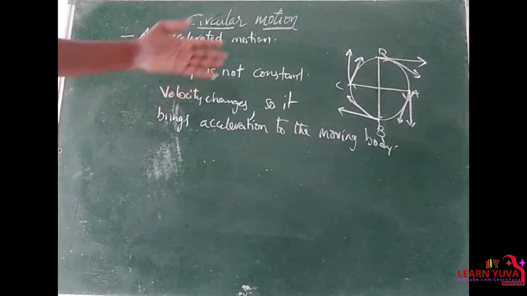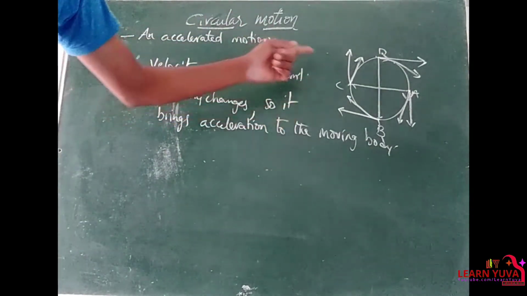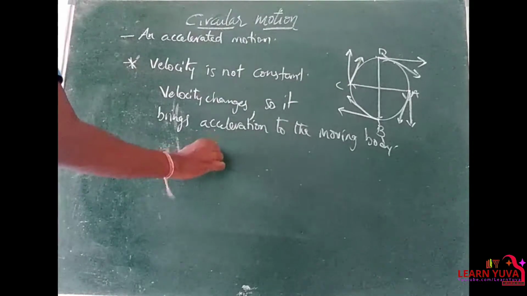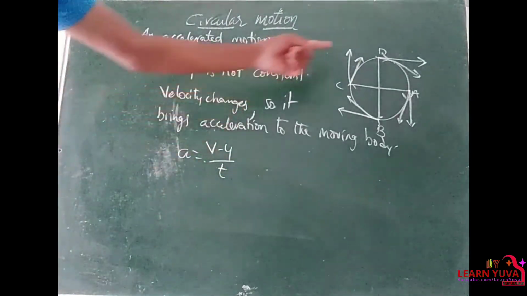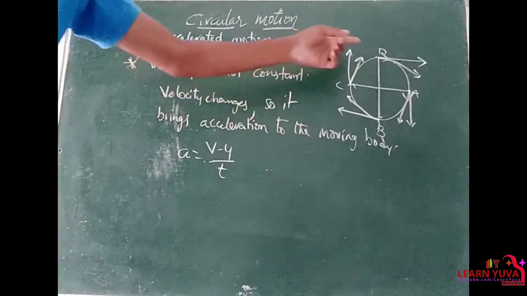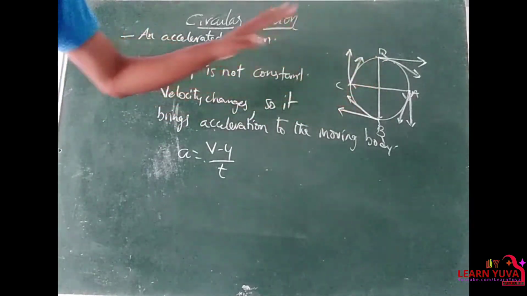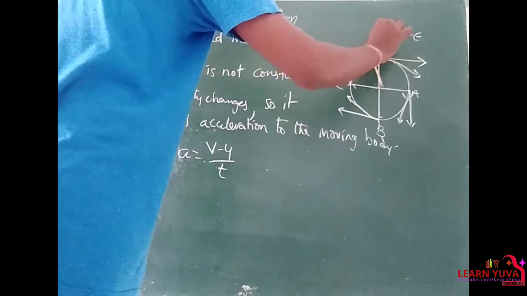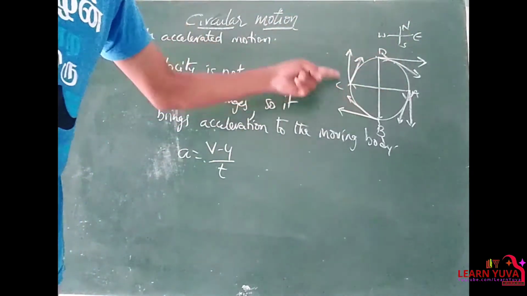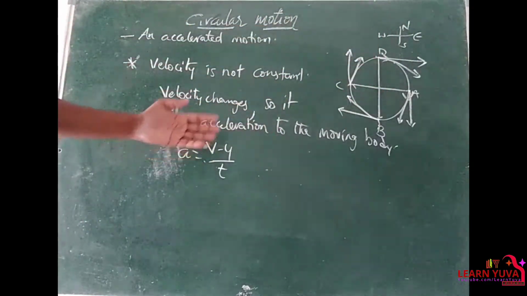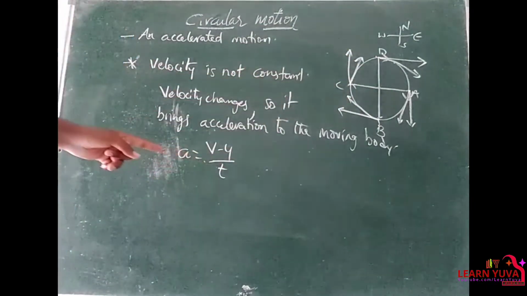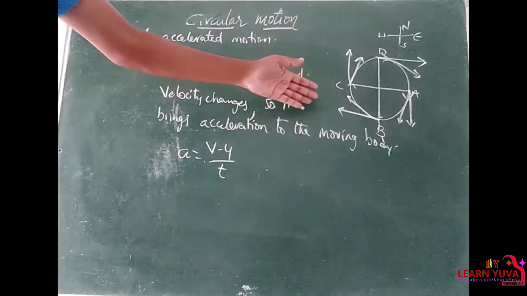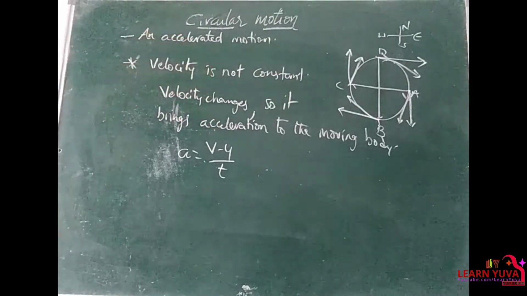Clear? Therefore uniform circular motion is an accelerated motion even when the speed remains constant, as by the formula, acceleration is equal to change in velocity by time taken. Here the velocity changes continuously, so even though it has uniform speed, the velocity is not constant because it changes its direction. Consider east, west, north and south. The direction changes each and every time, so the change in velocity with respect to time gives us the acceleration. Even though it is with uniform speed, it is an accelerated motion.